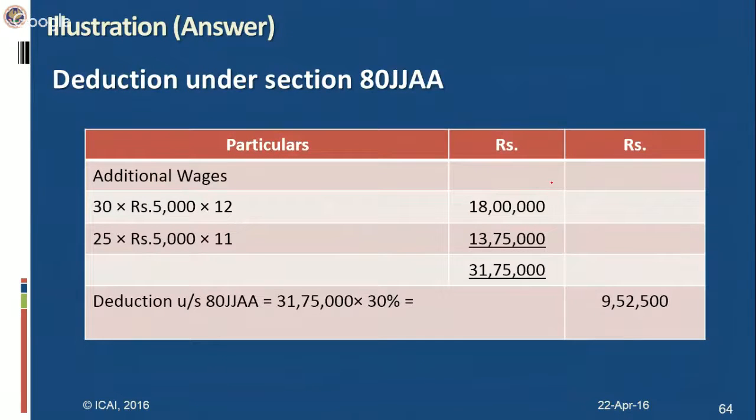5,000 for 12 months for 30 workmen comes to 18 lakh, and 25 workmen at 5,000 for 11 months comes to 13,75,000, which is totally 31,75,000. Into 30% will be 9,52,500.